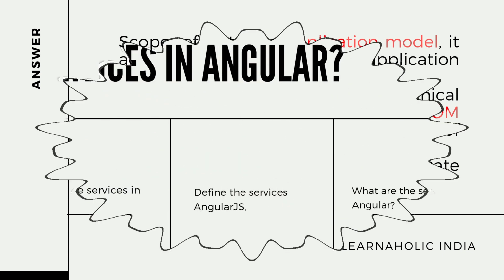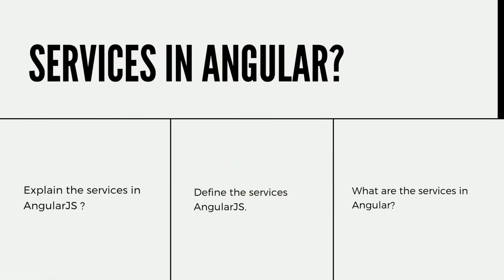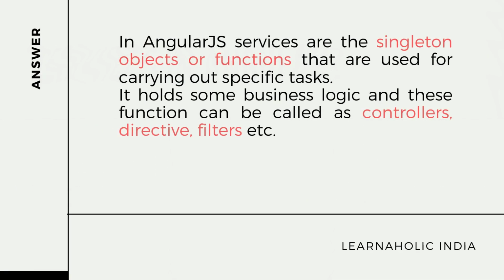The next question is, explain the services in AngularJS. In AngularJS, services are the singleton objects or functions that are used for carrying out a specific task. It holds some business logic, and these functions can be called from controllers, directives, filters, and so on.